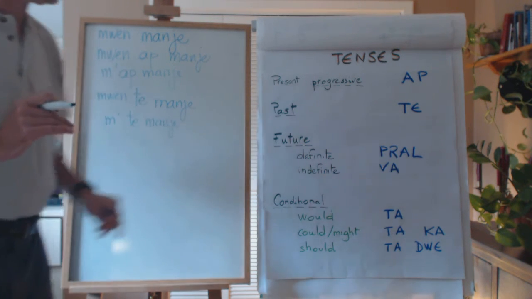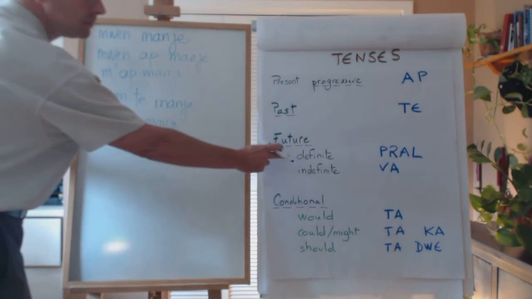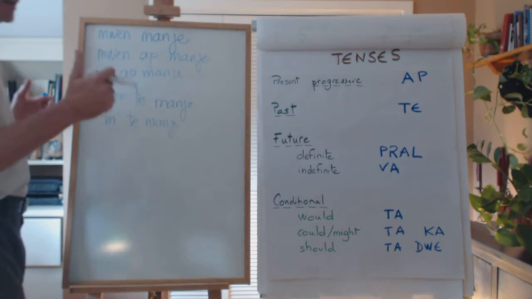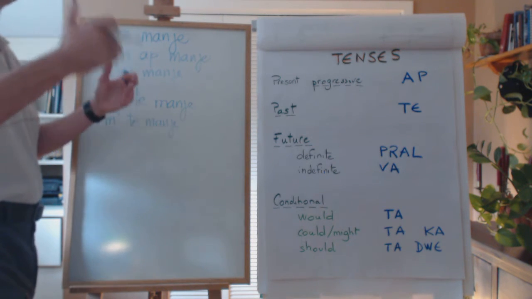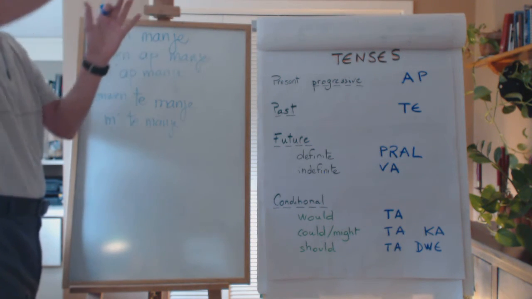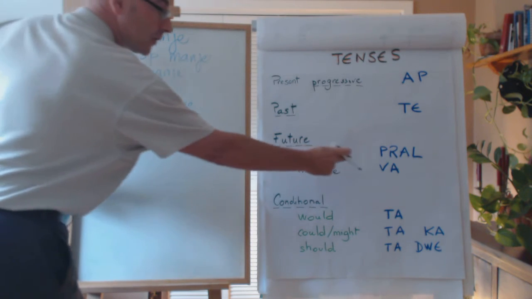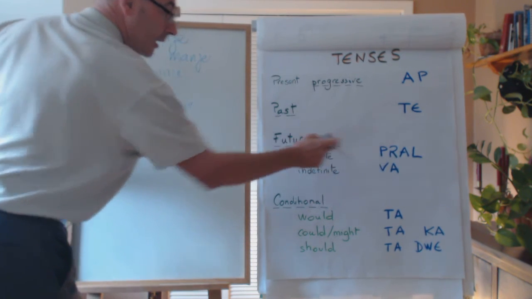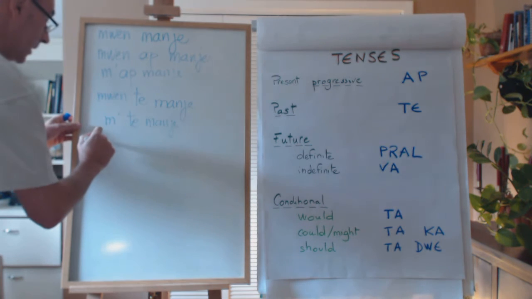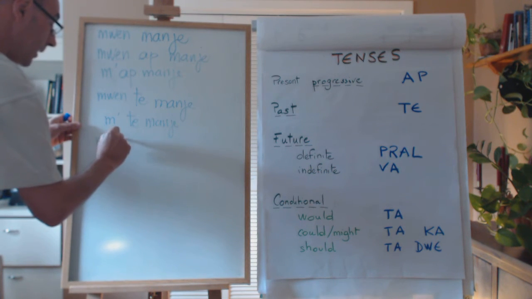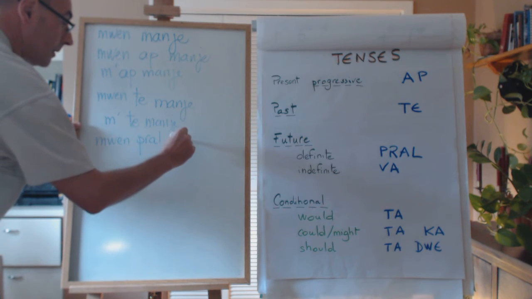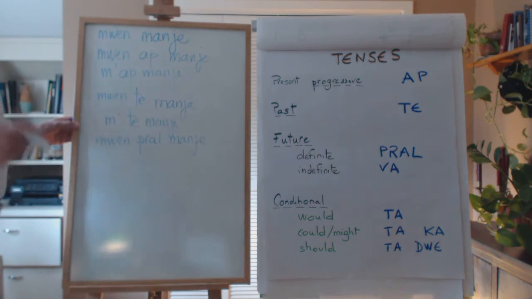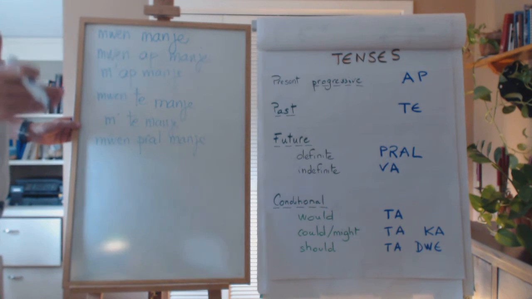Now, for the future, we have two different forms: definite, when we know it's going to happen, and indefinite, some day, something very vague in the future. Let's focus on pral. That's the marker, and you will say moi pral manger. I will eat, or I am going to eat.